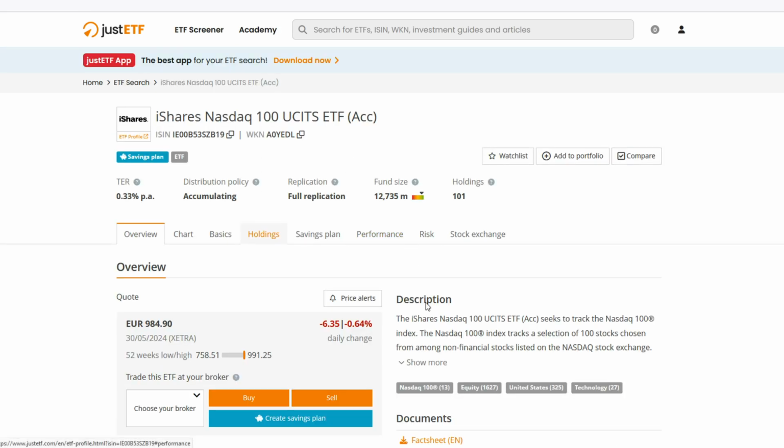But what we need to see here is that the ETF follows an accumulation policy, meaning that it reinvests any dividends that it gets. It does not distribute them to you. It is also 12 billion and 735 million euros, which is pretty big for European standards, at least.